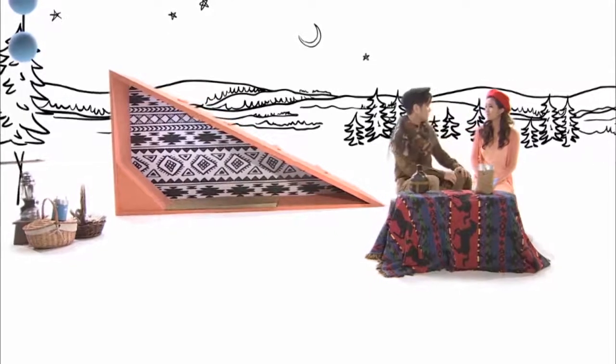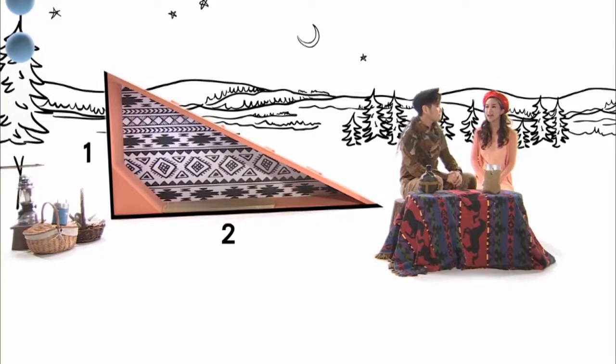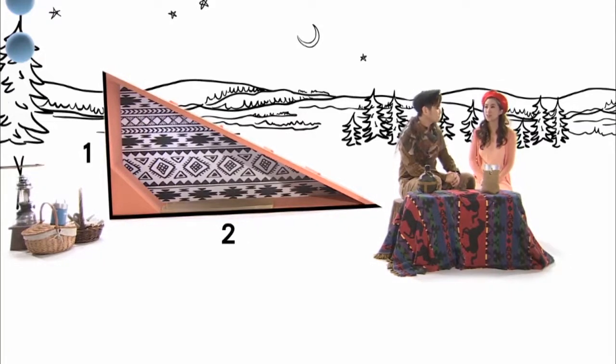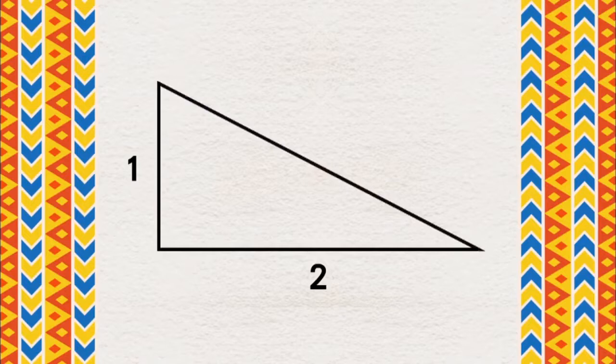How steep is it? The gradient of this slope is about 1 to 2, and this indicates how steep the slope is. The slope is a comparison of the vertical height and horizontal length. A gradient of 1 to 2 indicates that for every 1 unit of vertical rise, there will be 2 units of horizontal run. A right-angled triangle is used to represent the ratio 1 to 2 units of vertical height to horizontal length.